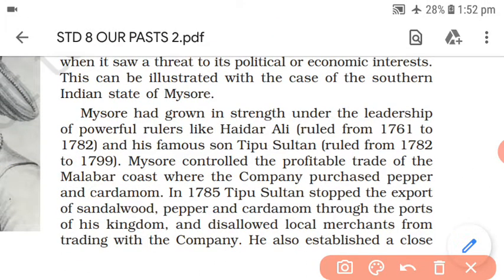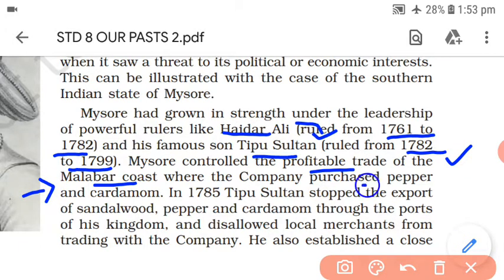Mysore had grown very much under the leadership of powerful rulers like Hyder Ali and Tipu Sultan. Hyder Ali ruled from 1761 to 1782 and Tipu Sultan ruled from 1782 to 1799. Tipu Sultan was the son of Hyder Ali and his successor as the next ruler of Mysore. Mysore was able to control a very profitable trade from the Malabar coast. As we have already studied in geography, there are the Malabar coast, Konkan coast, Coromandel coast and even the northern Sirkars. So Mysore had a very profitable trade from the Malabar coast.